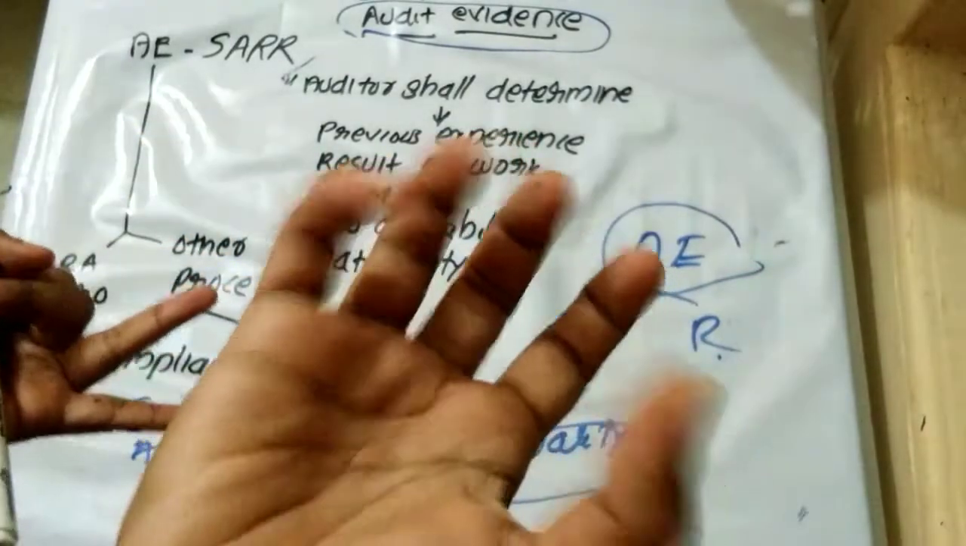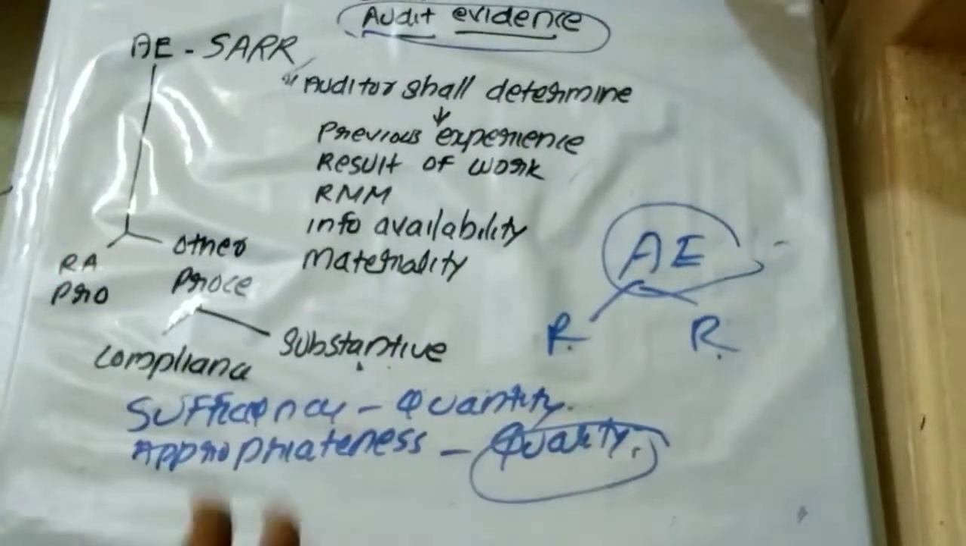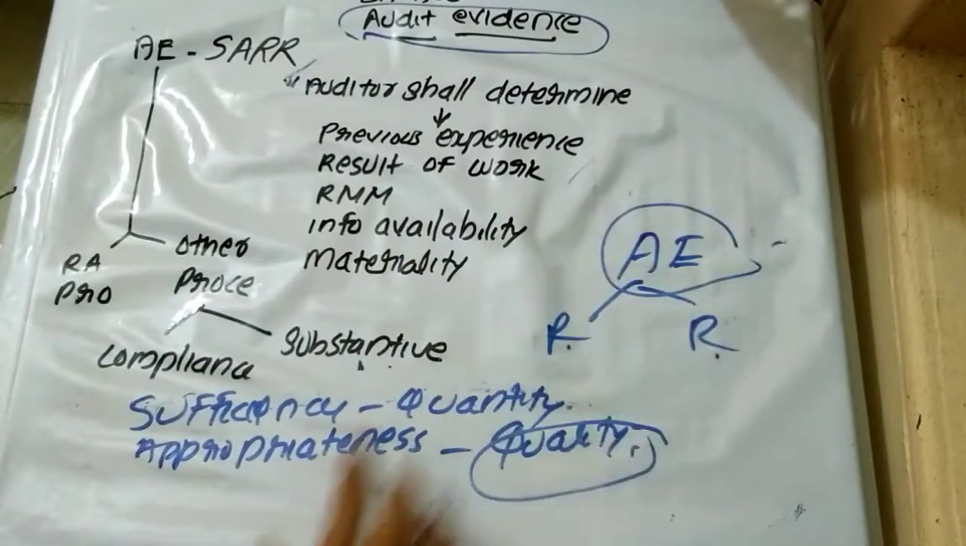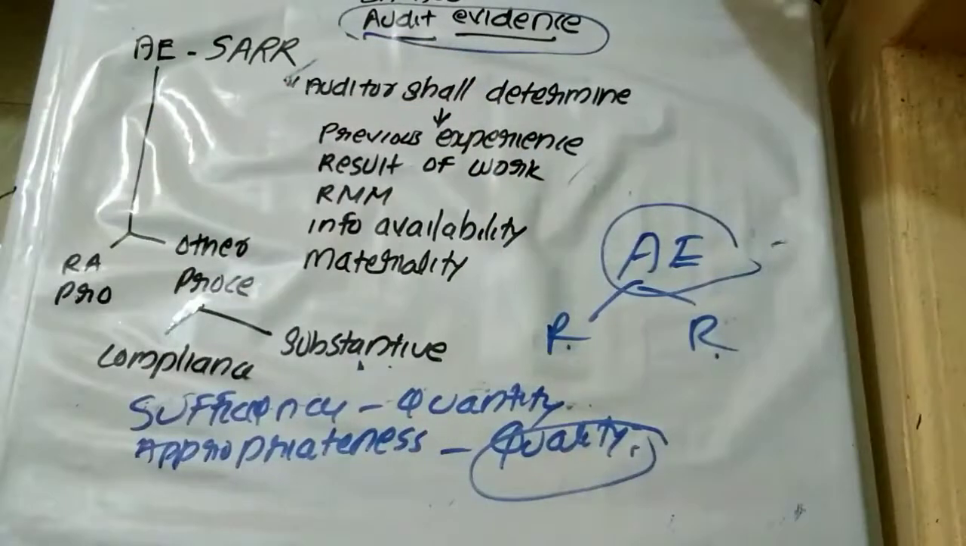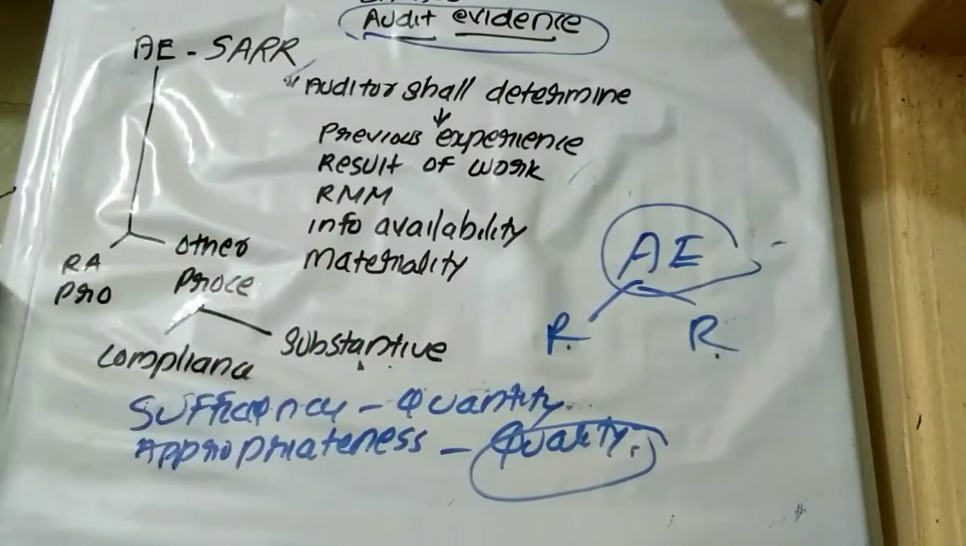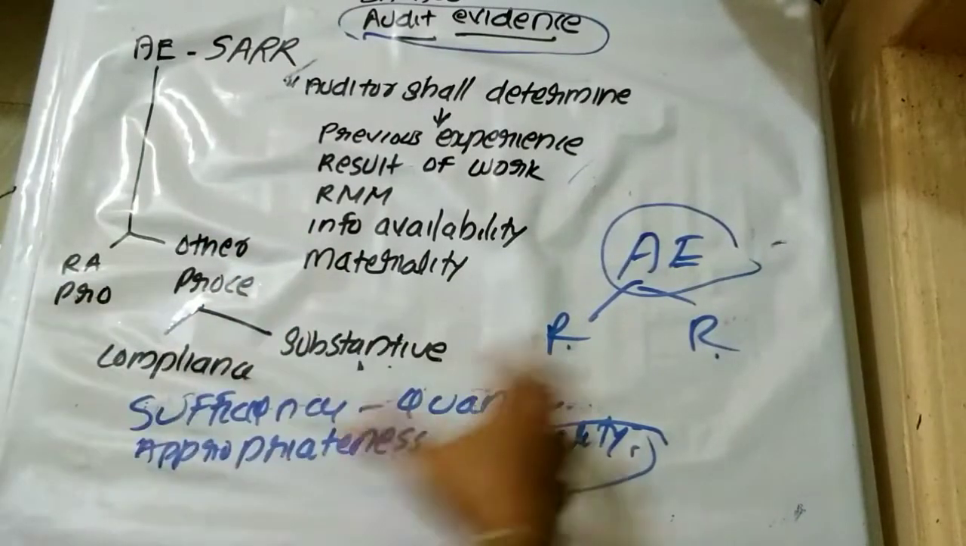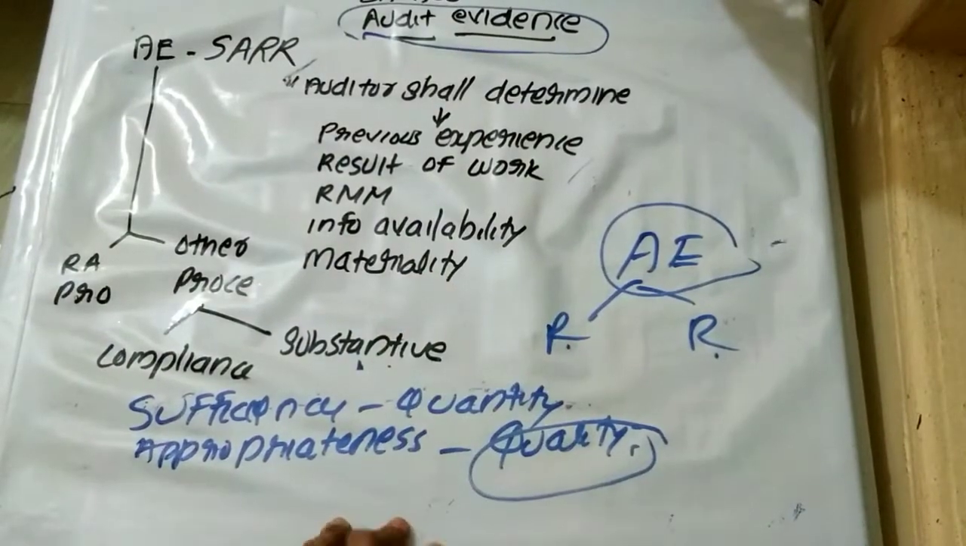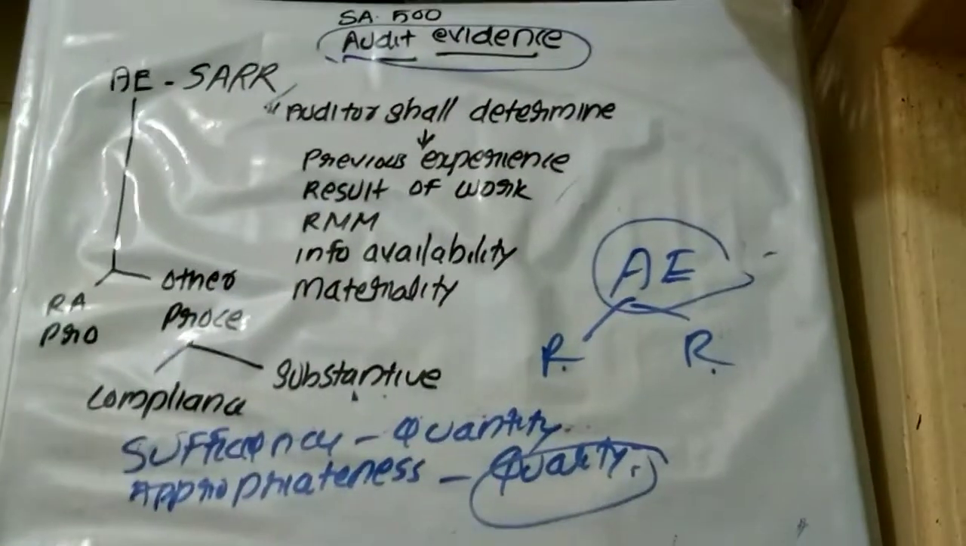Sufficient means the quantity of audit evidence, appropriate means the quality of audit evidence. Quality means reliability and relevance. So the auditor has to use his own professional judgment to determine whether it is sufficient as well as appropriate. As per your opinion, what are the factors to be considered by the auditor to determine sufficiency and appropriateness? I have explained that here.